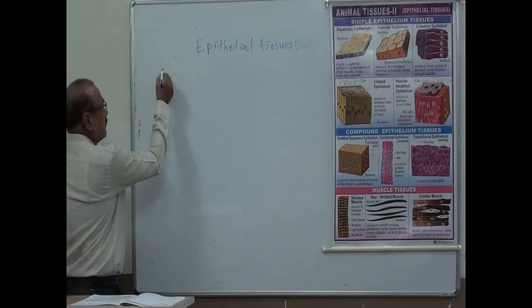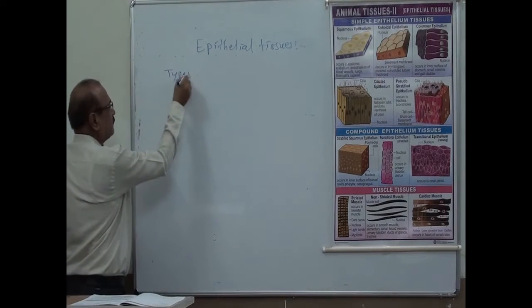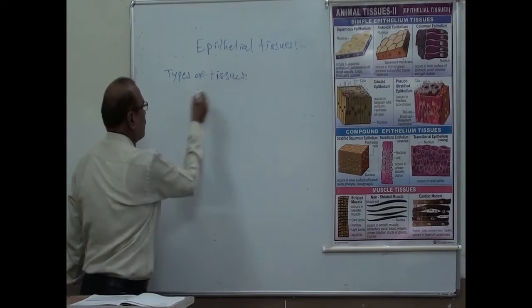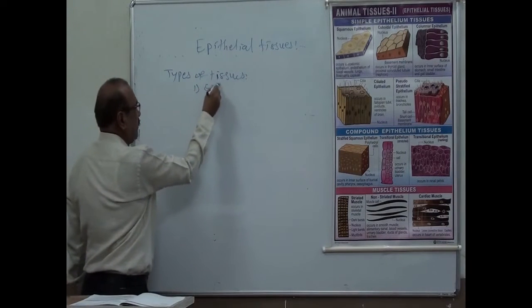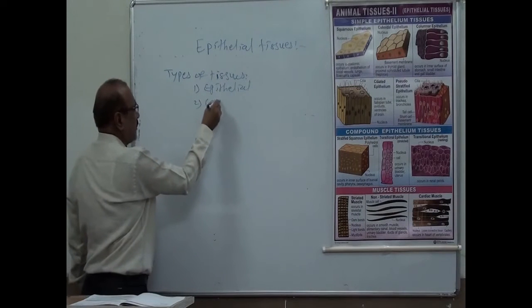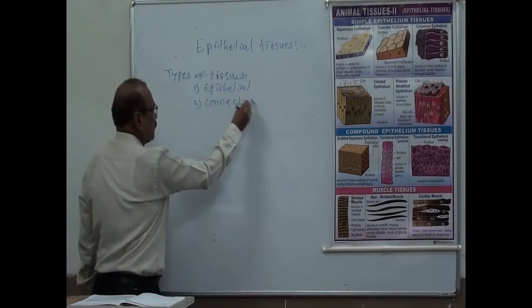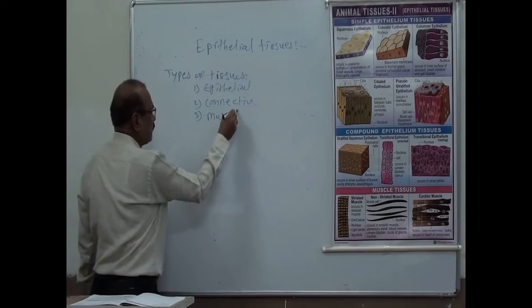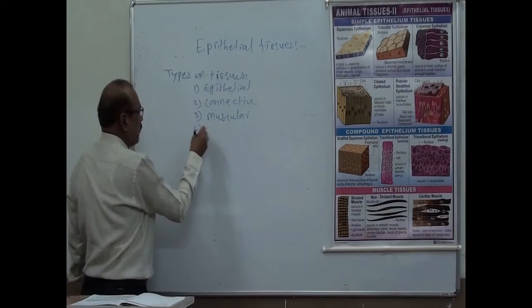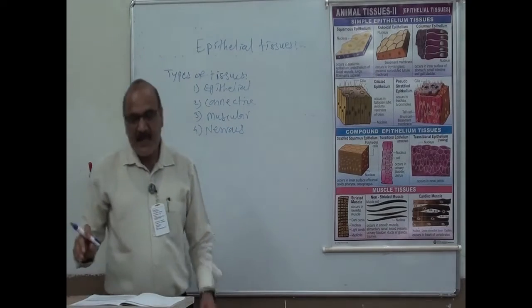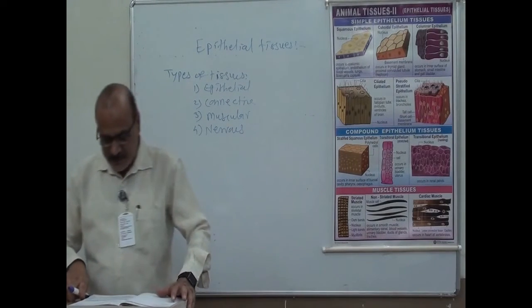These tissues are: first, epithelial; second, connective tissue; third, muscular tissue; and number four, nervous tissue. These are the four types of tissues.